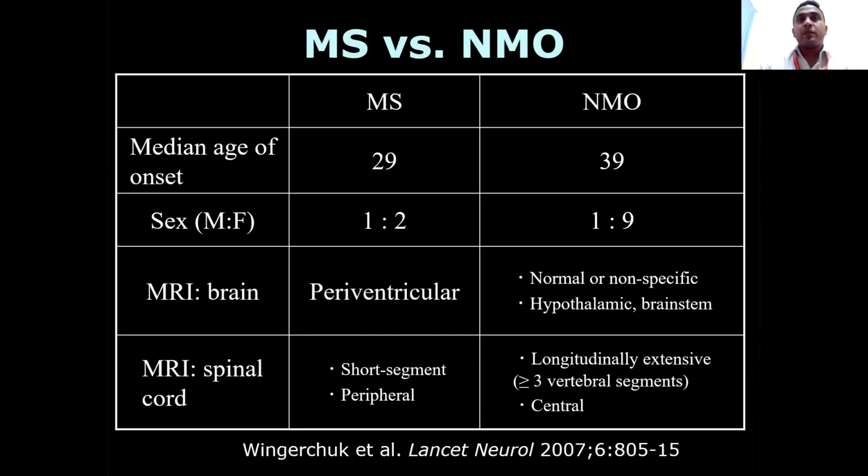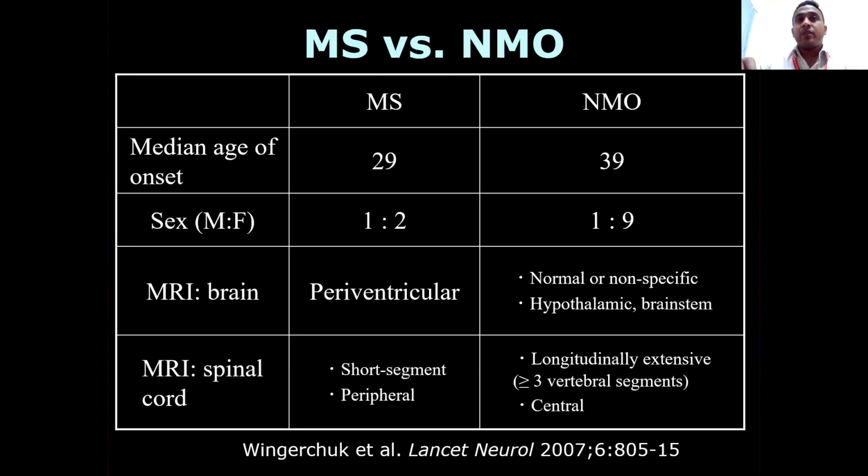So what are the differences between multiple sclerosis and NMO? The median age of onset is almost a decade earlier in multiple sclerosis, at 29, and for NMO it is 39. The male to female ratio: we always know multiple sclerosis is more common in females, by a ratio of 1:2. But in NMO, remember, it is 1:9, which is way above. It is very rare to be seen in men. So in your regular practice, if it is in a man, you should look twice or thrice and rule out the presence of multiple sclerosis.